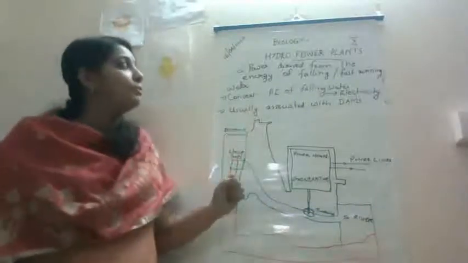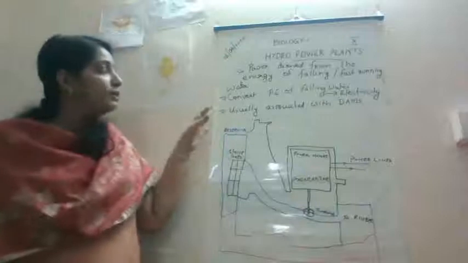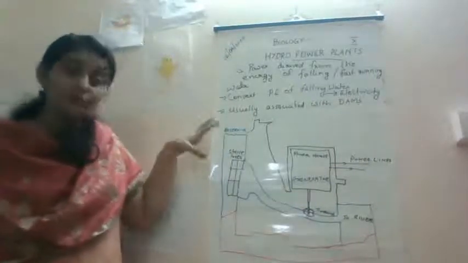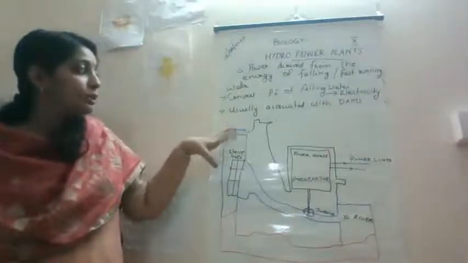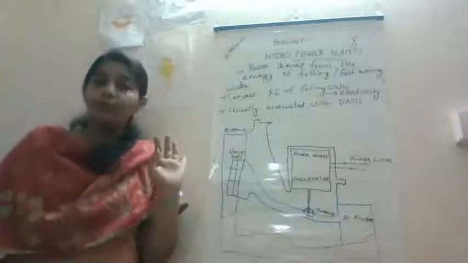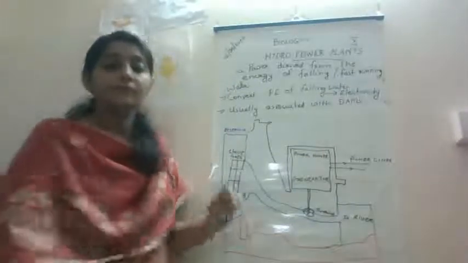So in hydropower plants, the power is actually derived from the potential energy of the falling water. The falling water will have a certain potential energy. So this potential energy can be converted to electricity in hydro power plants. Okay.